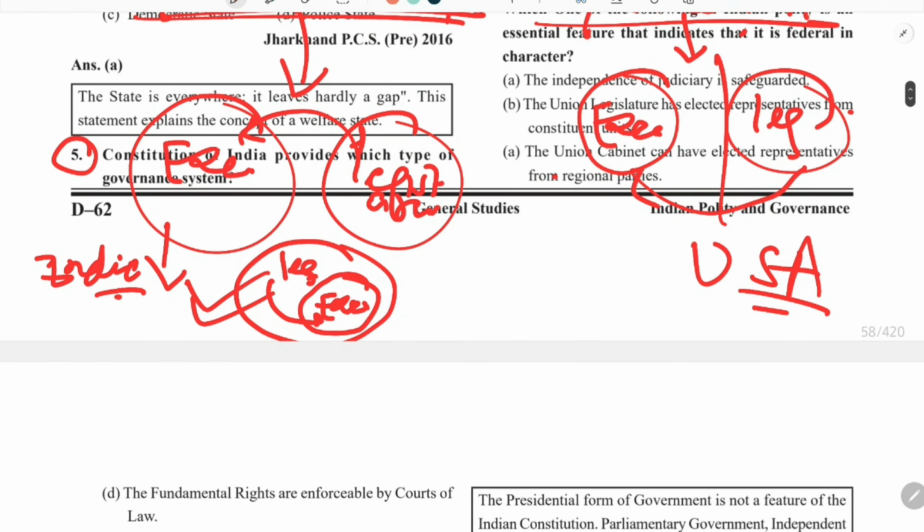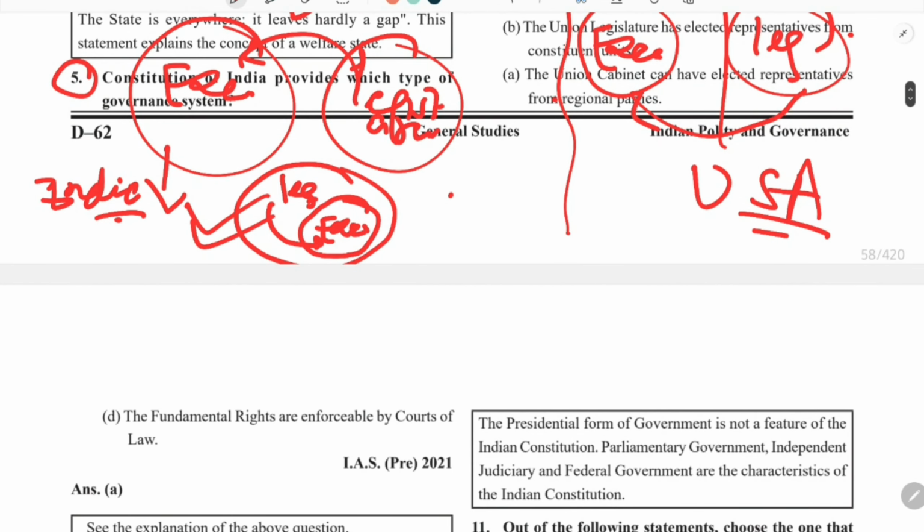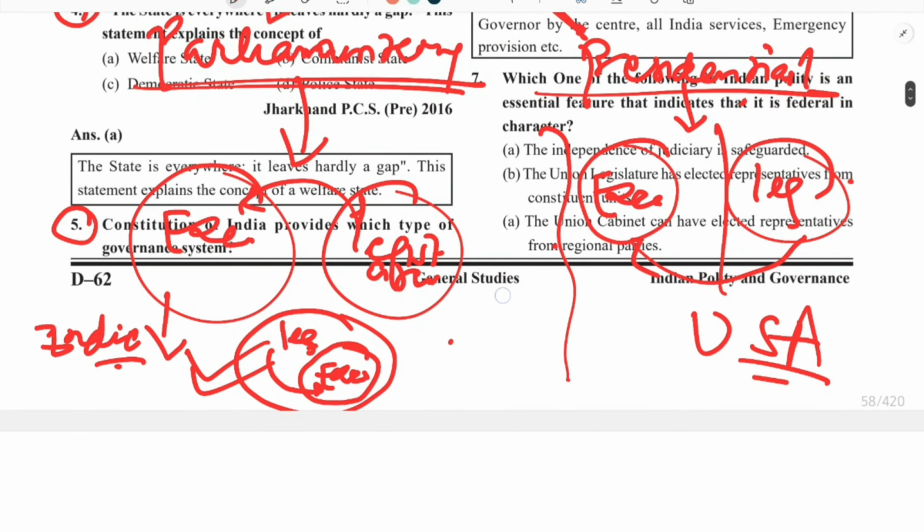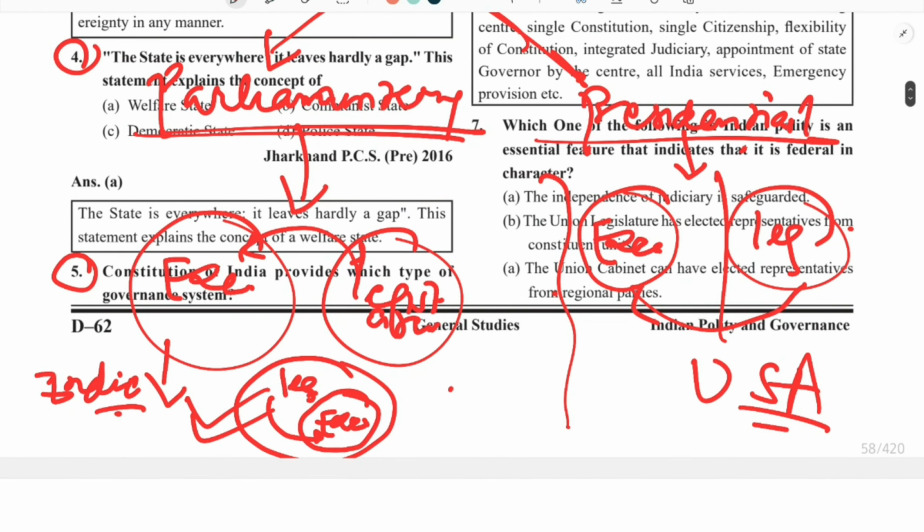So the presidential system works on clear cut separation between both organs, while in the parliamentary system there is no clear cut separation; there is in fact intermixing of both organs of government. This was the first concept, the basic difference between parliamentary and presidential system.